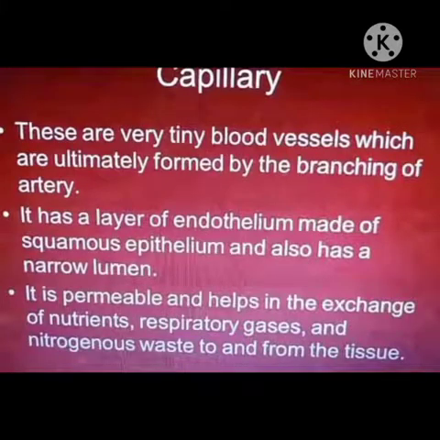Capillaries are very tiny blood vessels which are ultimately formed by the branching of arteries. They have a layer of endothelium made up of squamous epithelium and also a narrow lumen. They are permeable and help in the exchange of nutrients, respiratory gases and nitrogenous waste to and from the tissues, means from inside to outside and outside to inside.